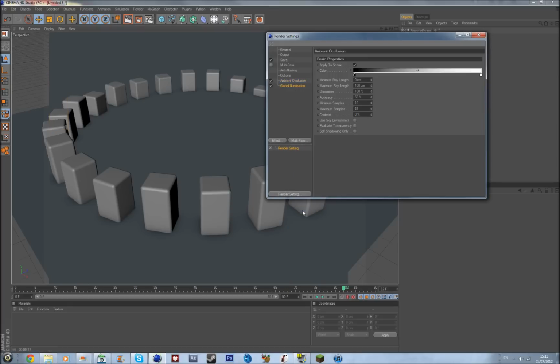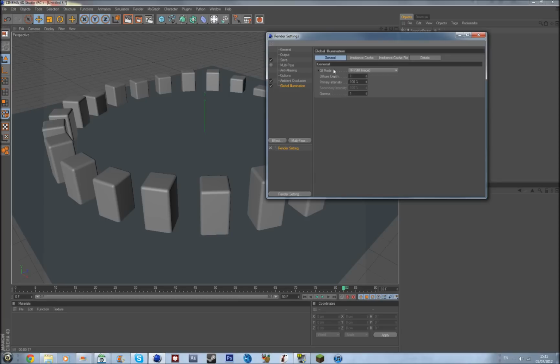Also add in global illumination. Go on to the global illumination settings, and where it says GI mode, change that from IR still image to IR plus QMC still image, and this will just make it go a lot faster. If you change these two settings at the top to low, that just makes it render a lot faster.